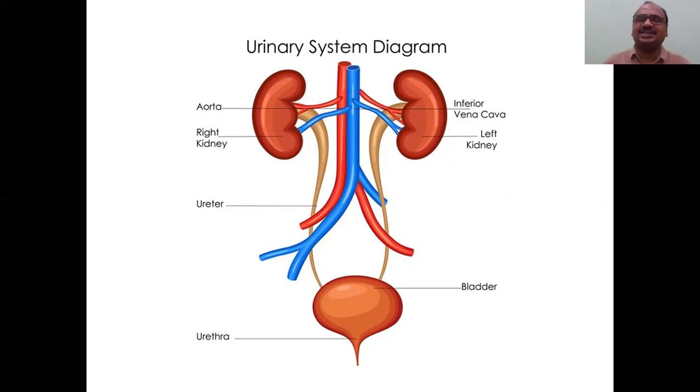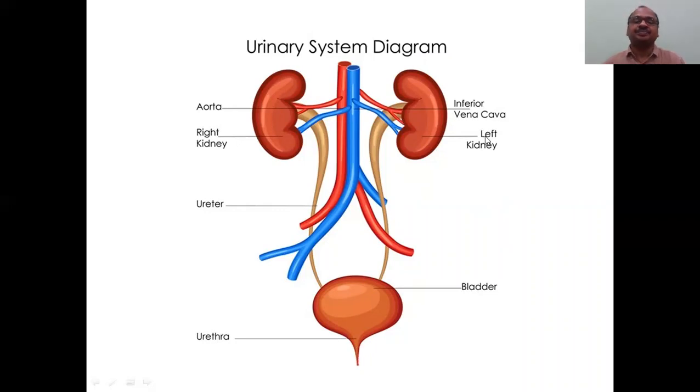This urinary system consists of mainly two kidneys, a left kidney and a right kidney. Here you can see the ureters, two ureters, and one urinary bladder to store the urine, and finally the urethra for excretion.